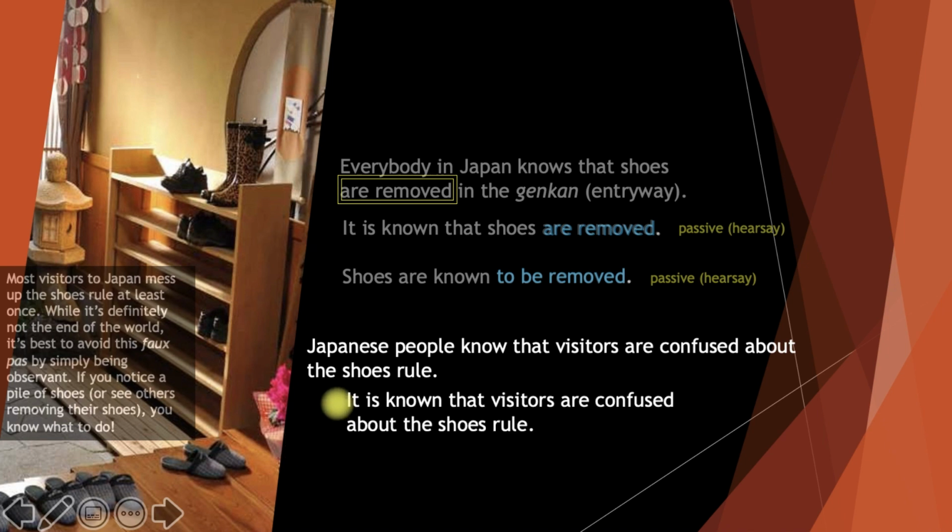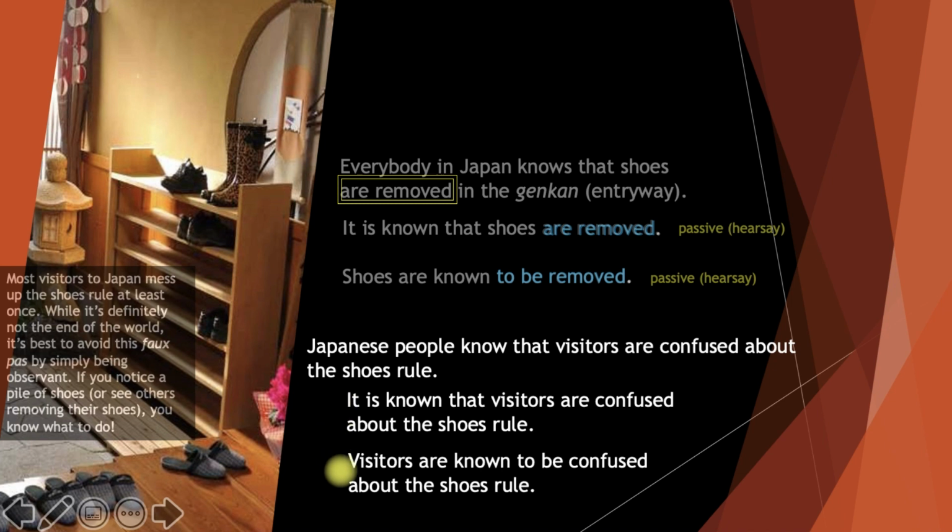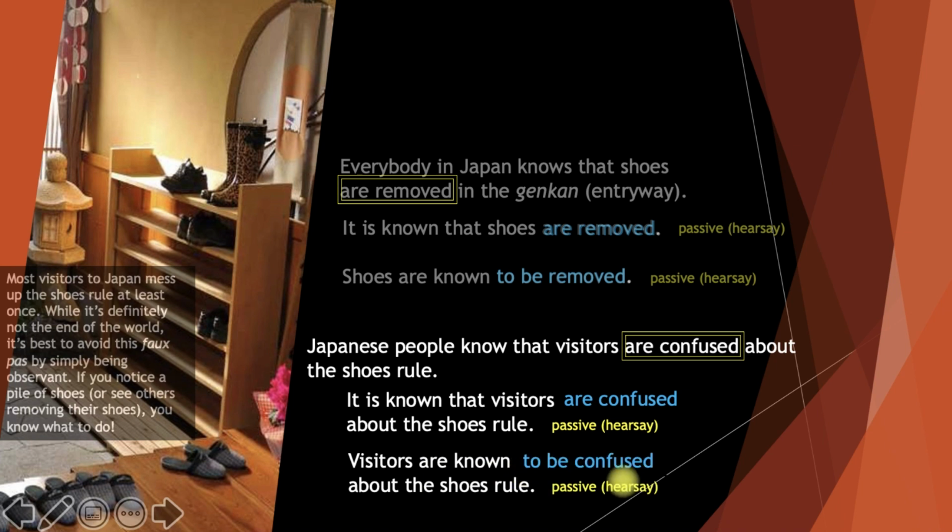It is known that visitors are confused, I can say, or visitors are known to be confused. Here again, you see are confused is in passive, and in the that clause there is no change, but in this one there is a change to be verb 3. Visitors is the subject now, are known to be verb 3, I say.